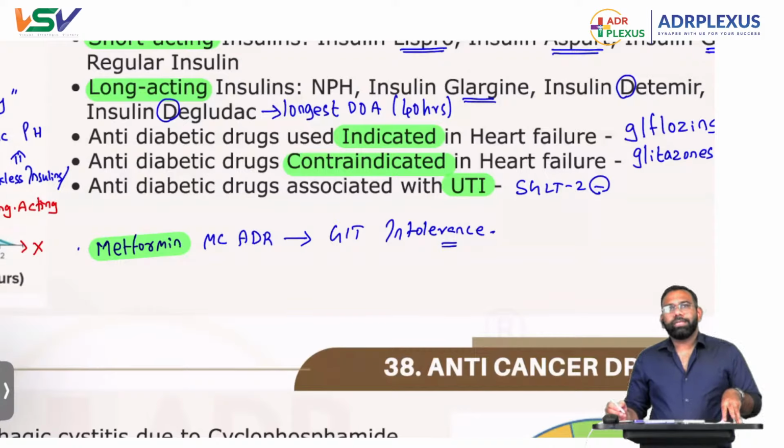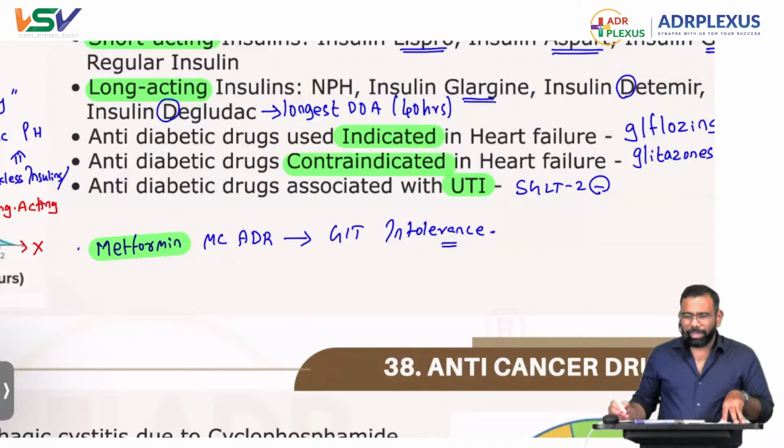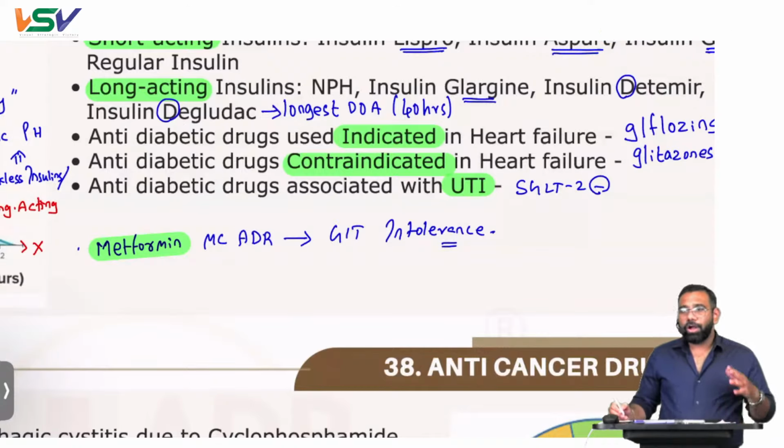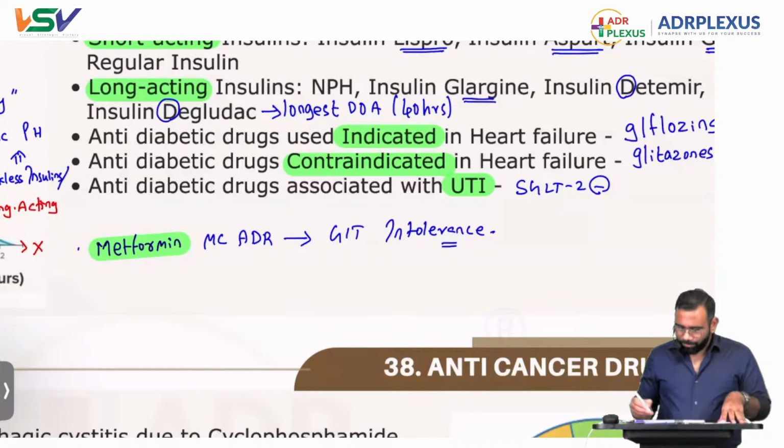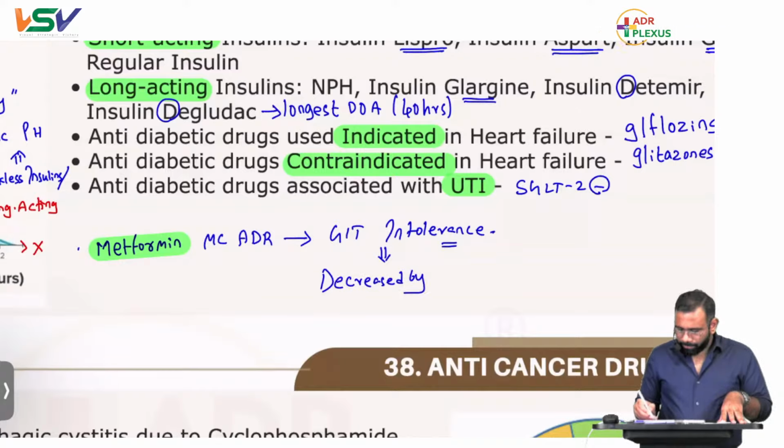I think it was May 2024, the INI-CET series, where they asked this question: metformin's most common ADR. But chances are he might ask you, as it is causing GIT intolerance, how to decrease it, because this is the most commonly used one. The GIT intolerance can be decreased by sustained release preparations.